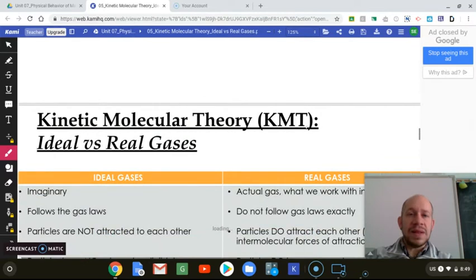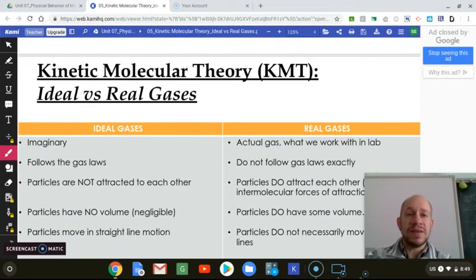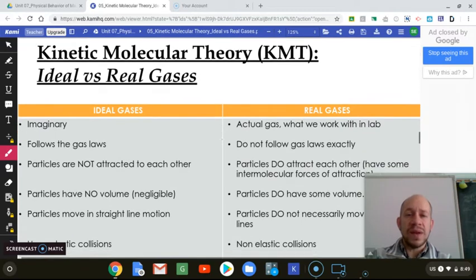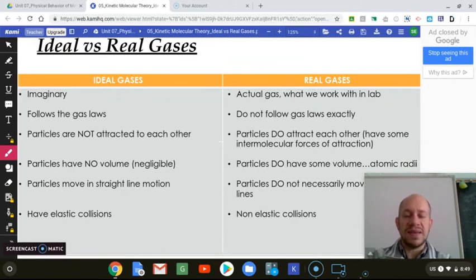The kinetic molecular theory, or KMT, describes how ideal gases behave compared to real gases. So what this means is we as scientists, in order to study gases, came up with a set of rules to describe what gases would behave like if they were most ideal. So you need to understand what those conditions are. So ideal gases are imaginary; they're not real. We just make up these things, and that means that they will follow the gas laws. So our next unit lesson will talk about the gas laws.